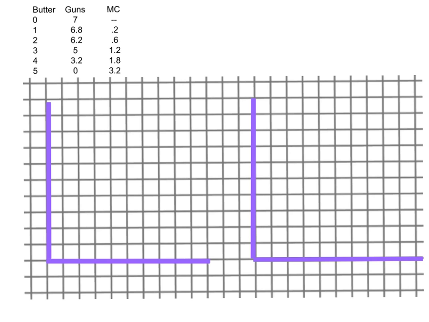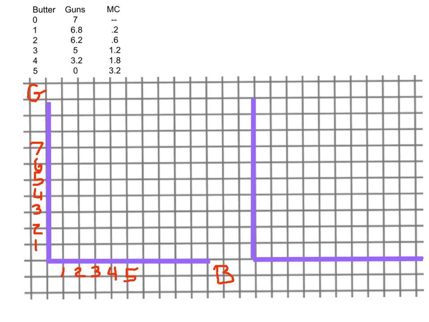On the first graph, on the vertical axis, I'm going to measure guns, and on the horizontal axis, I'm going to measure butter. I could produce anywhere from 0 to 7 guns: 1, 2, 3, 4, 5, 6, or 7. And for butter, I could produce 1 unit, 2 units, 3, 4, or 5.